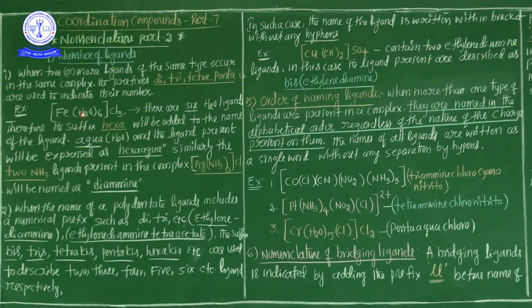The aqua is present six times, and six is represented by hexa. So there are six H2O ligands, therefore the prefix hexa will be added.